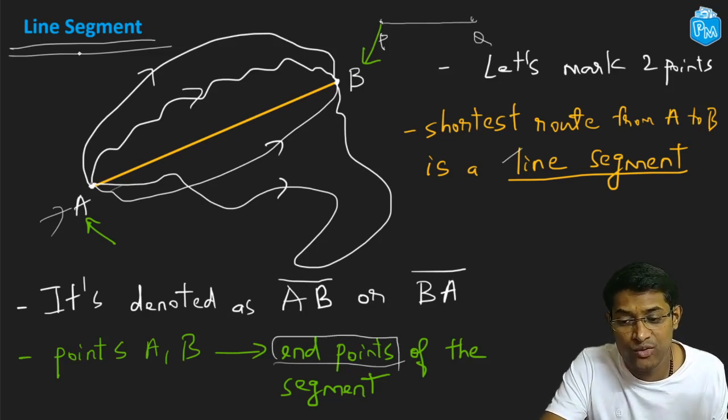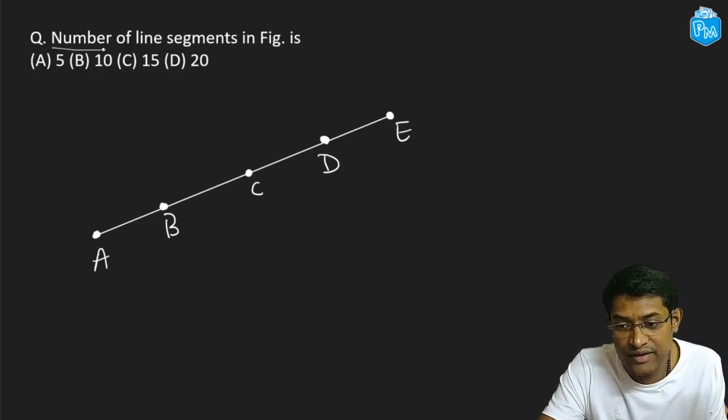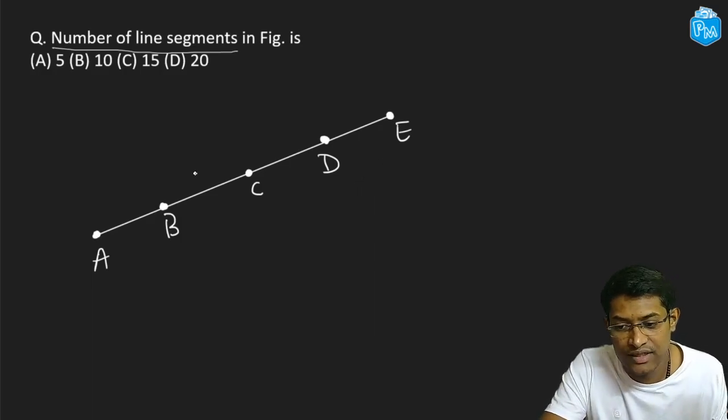All right. Now that we know what line segments are, let's try to do a question. So let's read the question. We need to identify the number of line segments in this figure that is given. So what are the points over here? We can see that the marked points are A, B, C, D and E. We could mark an infinite number of points in between them. But the question asks us to identify the number of line segments in this figure, right? Now let's try to do that.